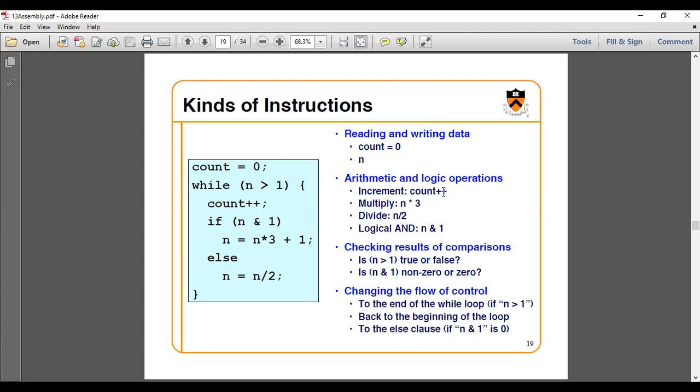Next we see the logical operations used in the program. The first representation doesn't have any arithmetic or logical operations. In the second one, you are using another representation, but it is a comparison. You are not performing any operations here, it is a comparison, so it is not counted. Coming to the third one, we are using count++, and then n times 3, n divided by 3, and also n and 1. If the n value is there and it is ANDed with 1, a logical operation is being performed. So the logical operation is identified.